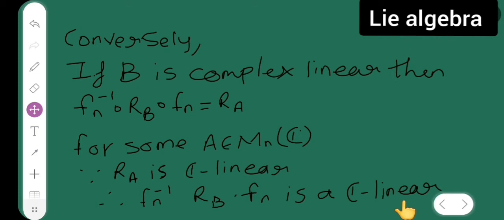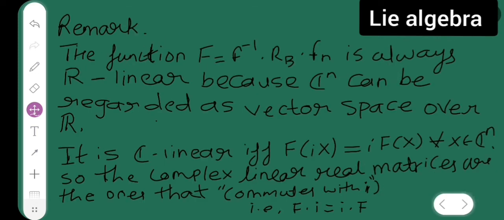Next is my remark, which you all have to know. Now this remark you all can write down. The function f equal to Fn inverse into Rb into Fn is always R linear. This is because Cn can be regarded as a vector space over R. It is C linear if and only if f of Ix is equal to I into Fx for all x belonging to Cn, so that the complex linear real matrices are the ones that commute with I.